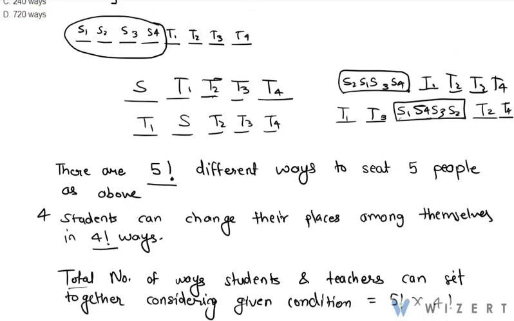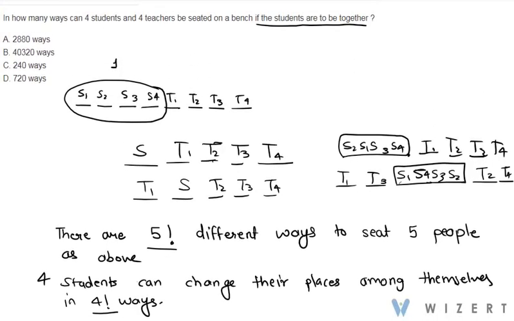Let's look at the options. Yes, the answer is option A, 2880 ways.